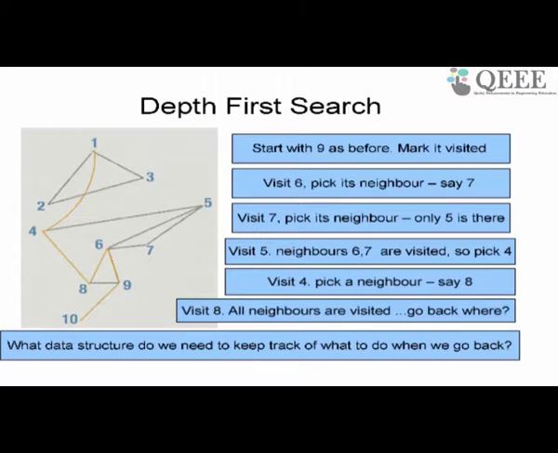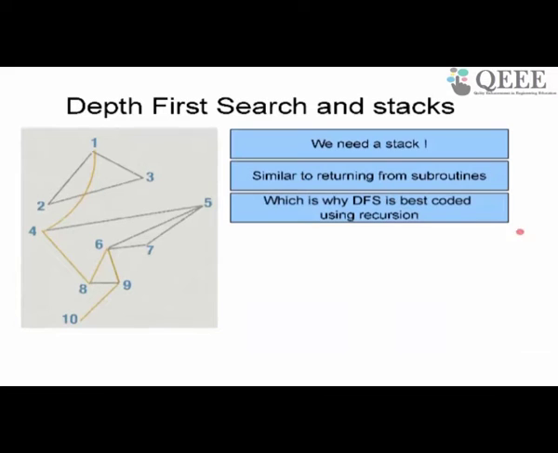But here, what I am following is a stack, right? I am taking a node, visiting it, taking its neighbor, visiting it, taking a neighbor, visiting it and so on. Only when I can't visit any neighbor, then I backtrack to the node. And how do I backtrack? What I need to do backtracking is a stack. Backtracking is like popping a stack. So I push a node into a stack and go visit its neighbor. If I can't find any neighbor, then I go back, which means I pop the stack and go back.